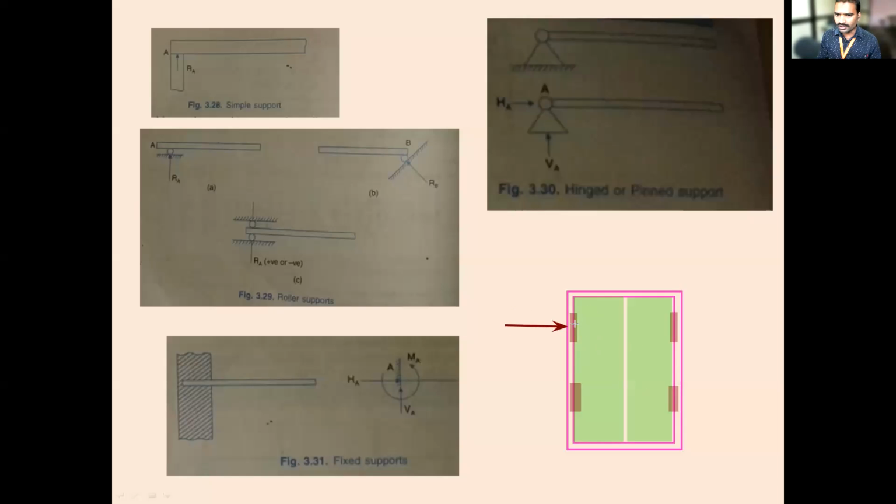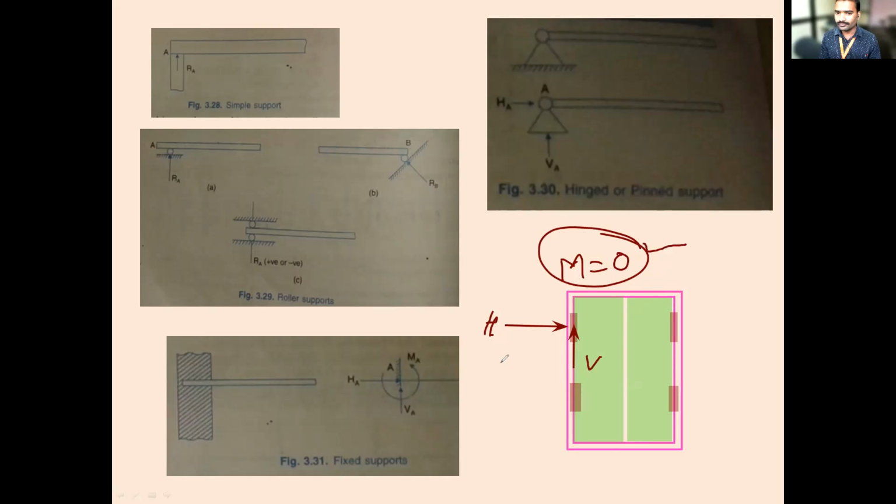Is it moving in the vertical direction, these hinges or this door frame? No, sir. It means there is a vertical reaction. Is it rotating? Yes, sir, there is a rotation. If it rotates, it means the rotation is allowed. The rotation is allowed means what? Is there any moment? Moment is zero. There is a horizontal reaction and a vertical reaction, but the moment about that point is zero.